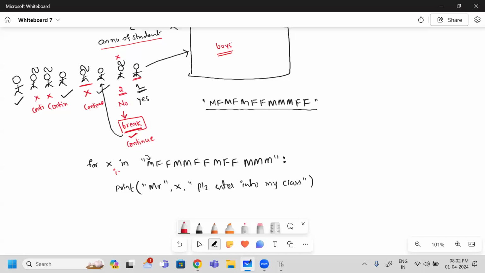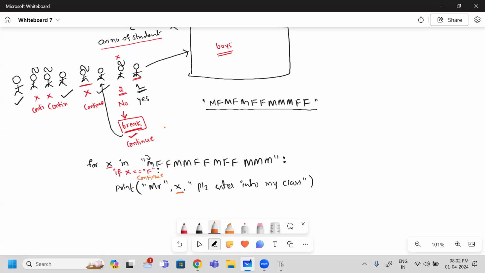If the person whom I have picked from this string X is equal to F, which is nothing but female, then tell me what I am going to write here, break or continue. I should write continue here. When I write continue, I am going to avoid females. I am going to invite only males.